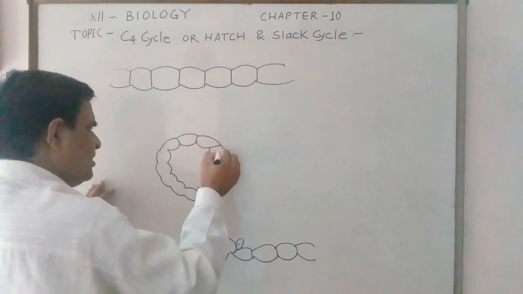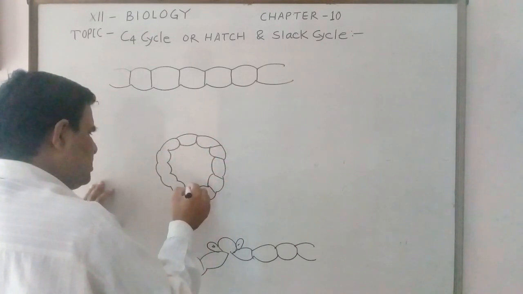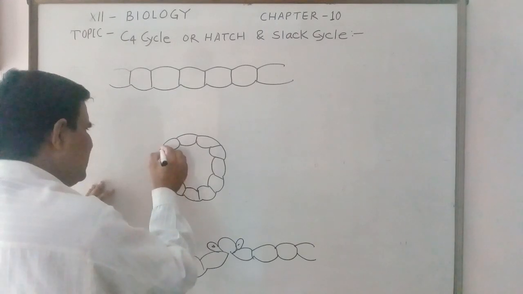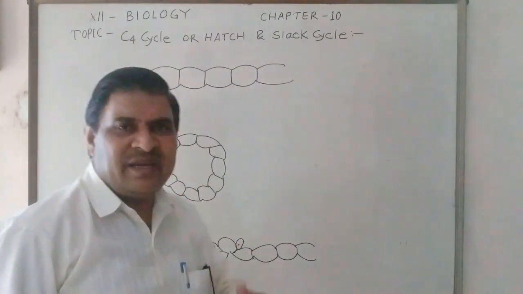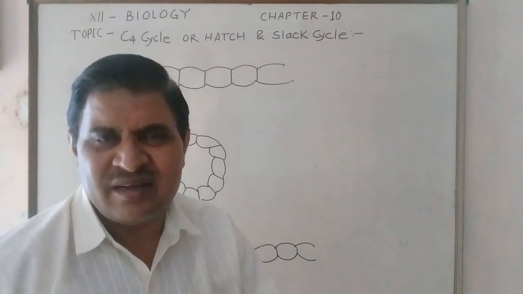Kranz is a Greek letter, which means wreath in Latin, and wreath in English means garland.